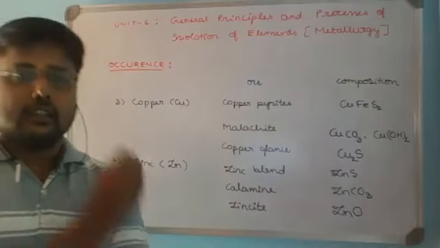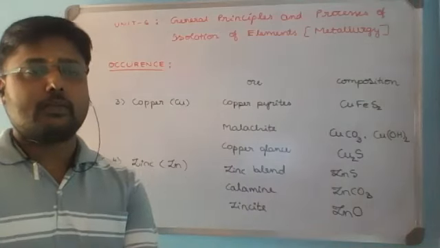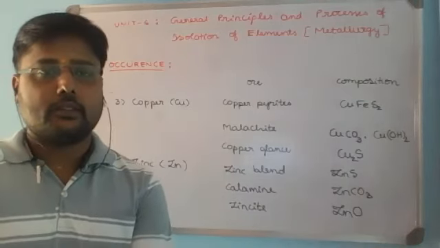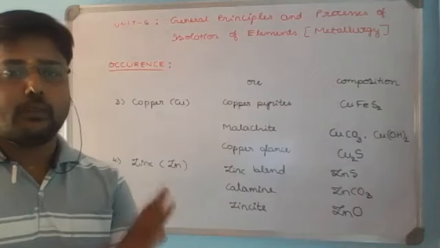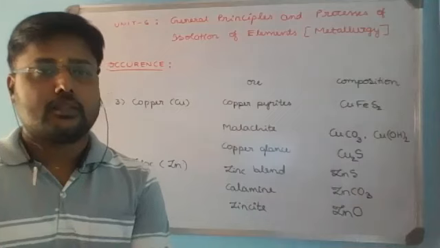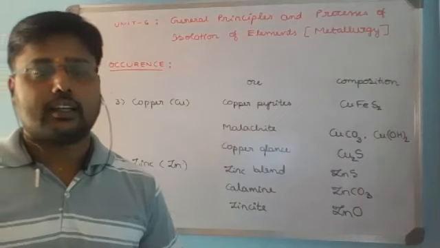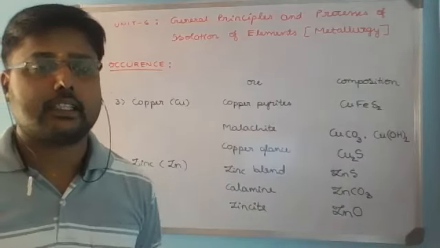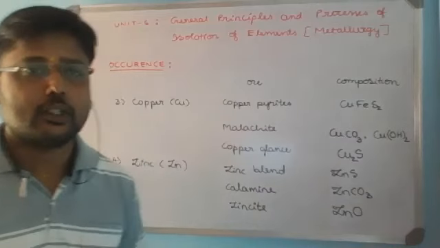These are the ores we need to remember as per the NCERT syllabus. So practice all four metals and their important ores with their compositions. With this, we'll go on to understand the first step in the metallurgical process, the concentration of ore.